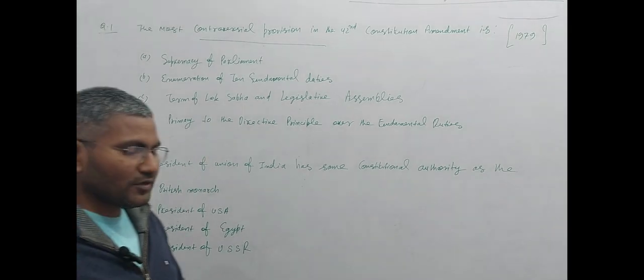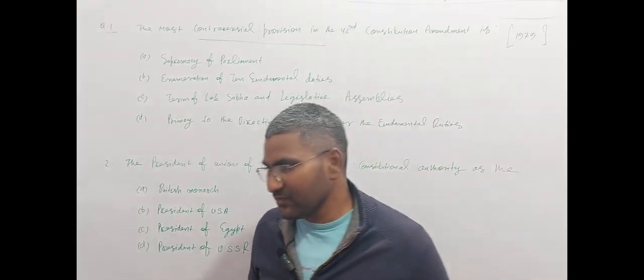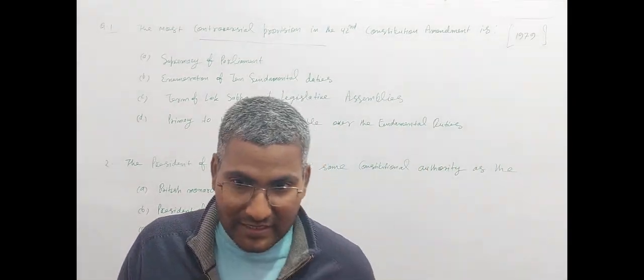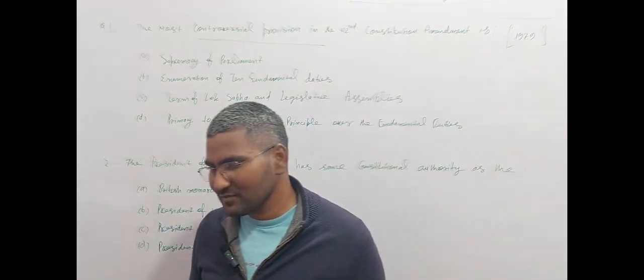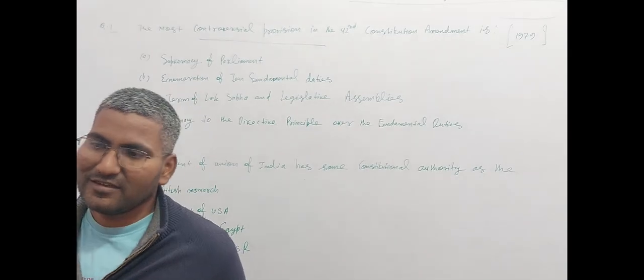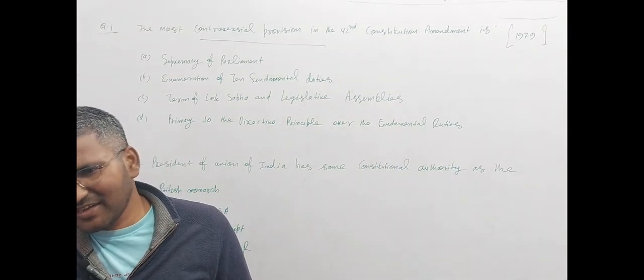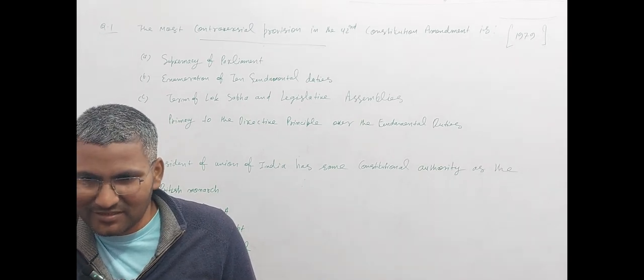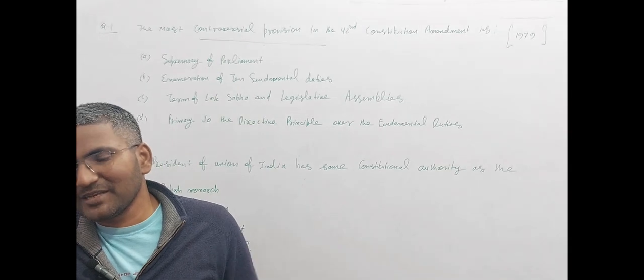If you want to know about the 42nd amendment, in that time you know the name of the emergency. The prime minister was Indira Gandhi, and some people say that in that time in the cabinet, Indira was the only male, all female.